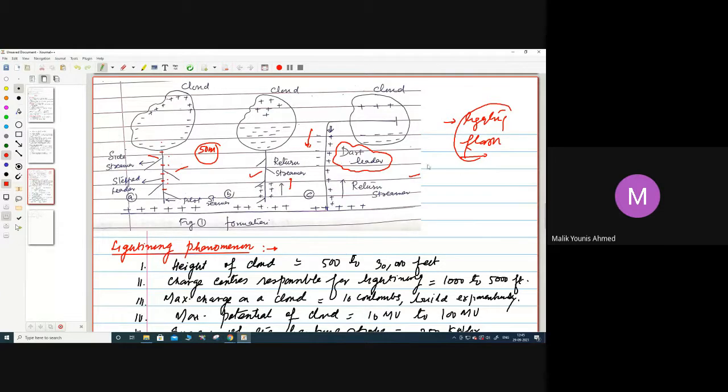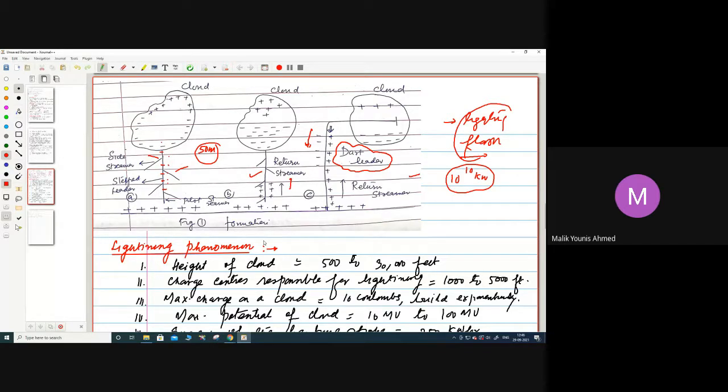And the magnitude of that power at that time is given as 10 raised to power 10 kilowatts. So it's a very high intensity discharge. So the magnitude is 10 raised to power 10 kilowatt. At that time, it is obvious that it will damage the power system. That means transmission lines or insulators or equipment which are there will be damaged.